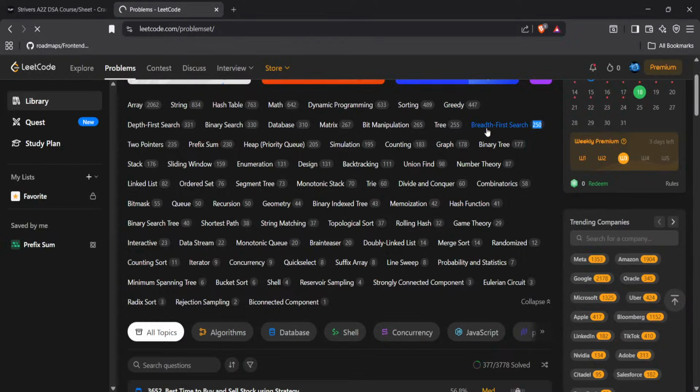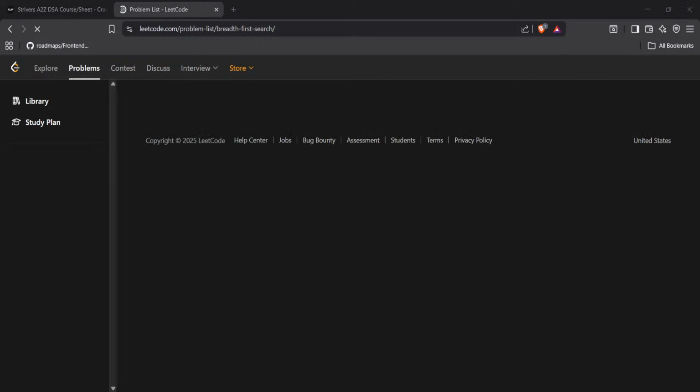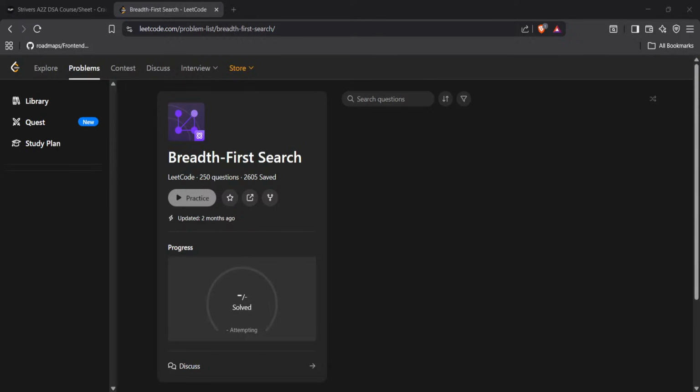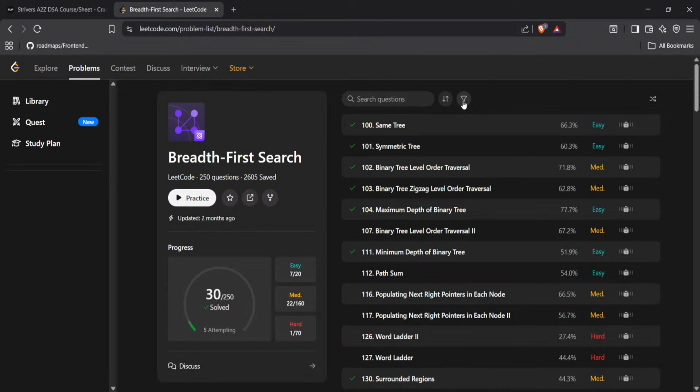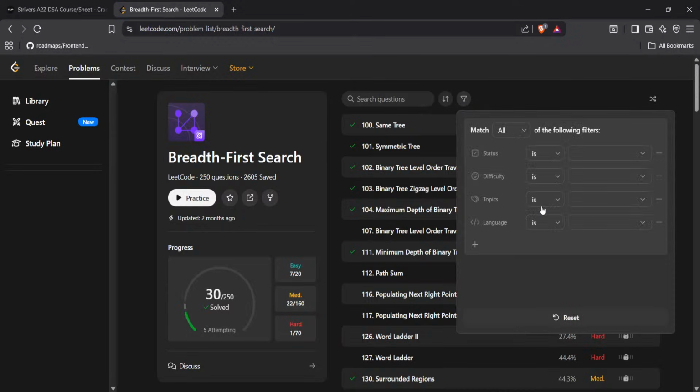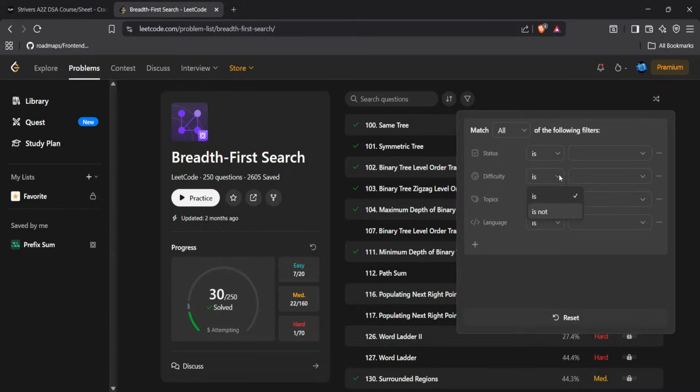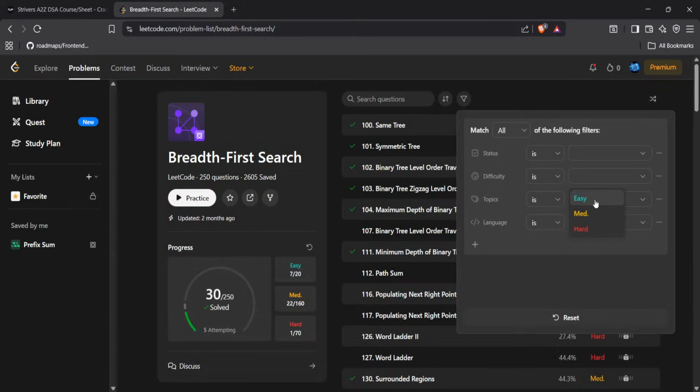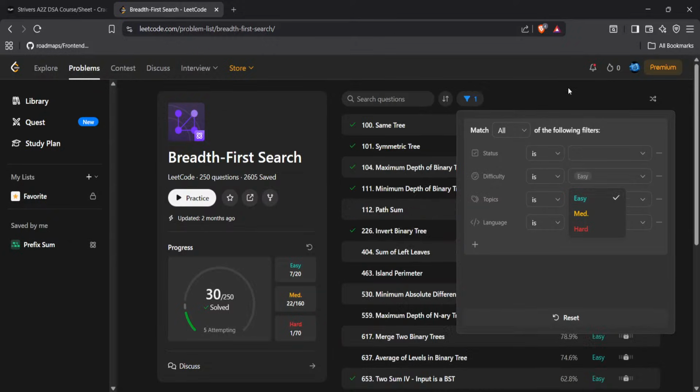Binary search tree. We'll go here, and from this we'll try to complete the easy problems. All easy problems, because today I'm not well. I'm feeling tired. The topics are not difficult, it is easy. Okay, we'll now do the path sum problem. We got some easy problem. We'll try to do it.